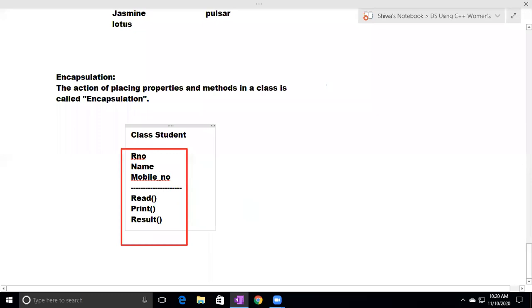For any object, some properties will be there; in the previous class, we discussed this clearly. Read, print, result are called methods. So we are placing several properties and methods in one particular container. That container is called a class, and this action is called encapsulation. Defining a class is nothing but encapsulation.